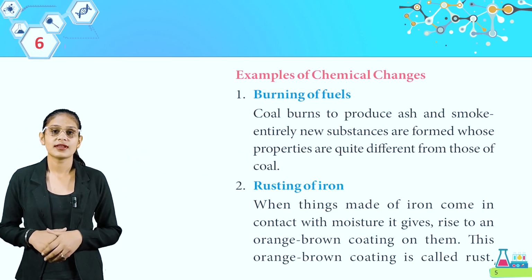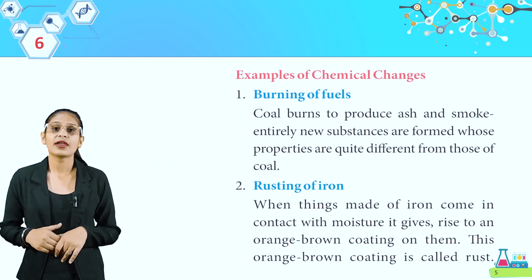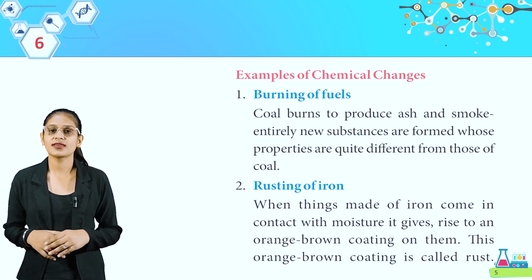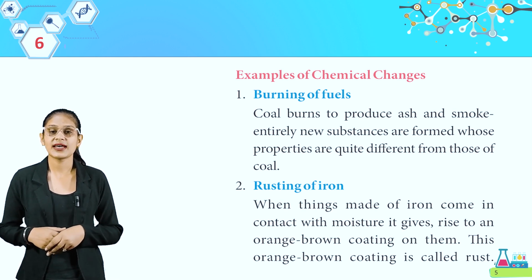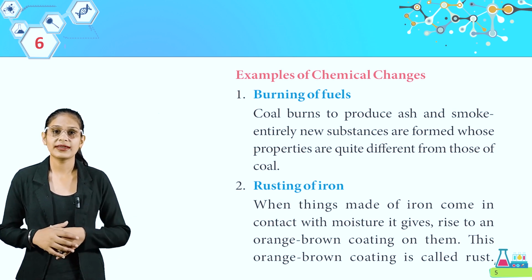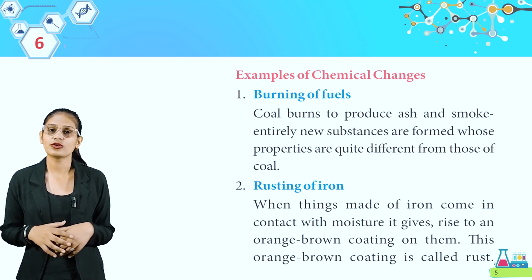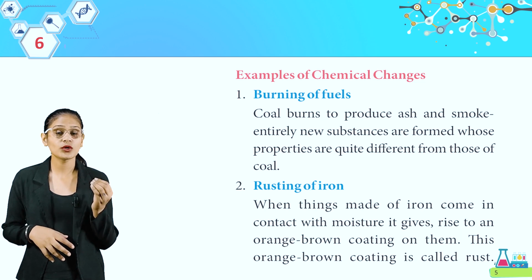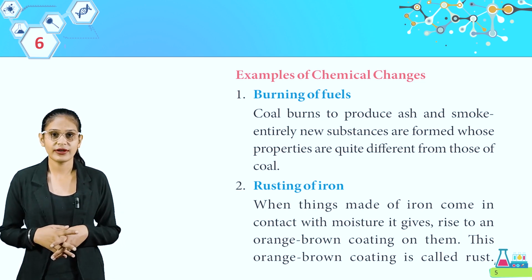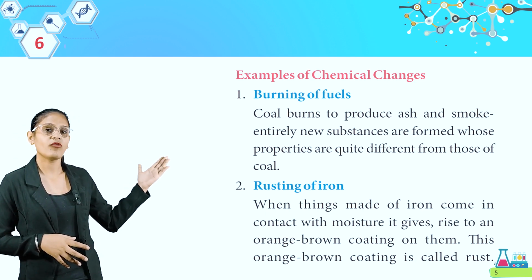Look at the first. Look here, burning of fuels. Coal burns to produce ash and smoke. Entirely new substances are formed whose properties are quite different from those of coal. So, अगर आपका कोई भी fuel हम burn करते हैं तो जो हमारे पास substances form होते हैं वो बिल्कुल different होते हैं. जैसे अगर हम coal को burn करेंगे तो हमारे पास ash और smoke होगा जिनकी properties बिल्कुल different है. Now come to the rusting of iron.